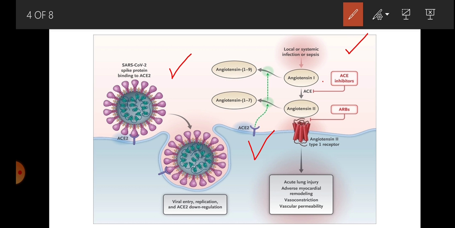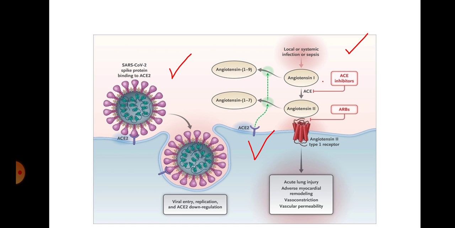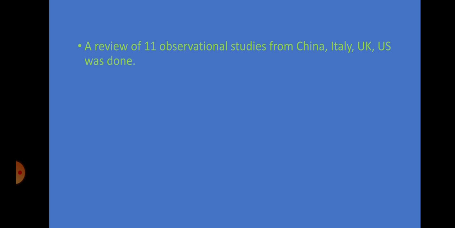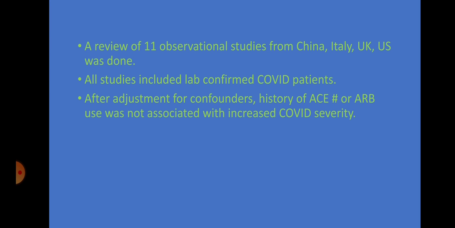So for this conflict, the data was analyzed whether these ACE inhibitors or ARBs lead to increased comorbidity in SARS-CoV-2 infection or not. So a review of 11 observational studies was done from China, Italy, UK, US, and all studies were done on COVID-19 patients which were lab confirmed.